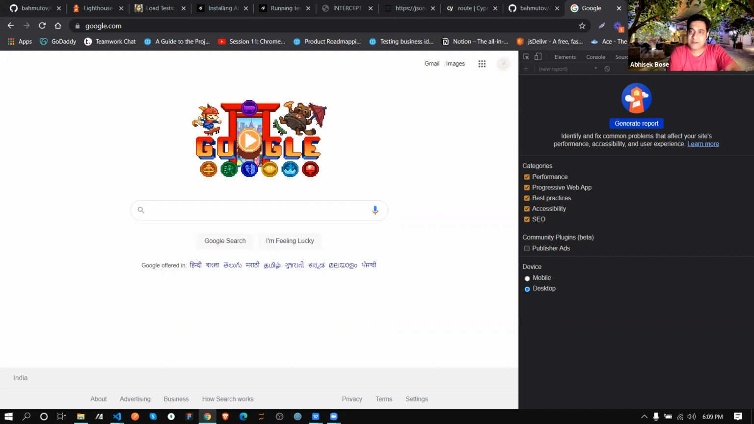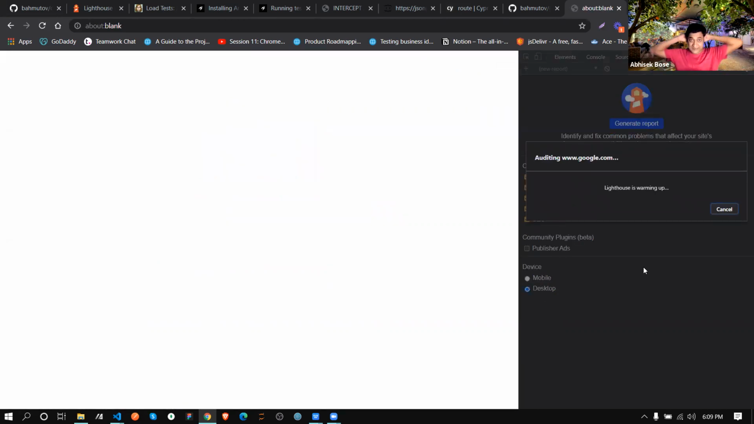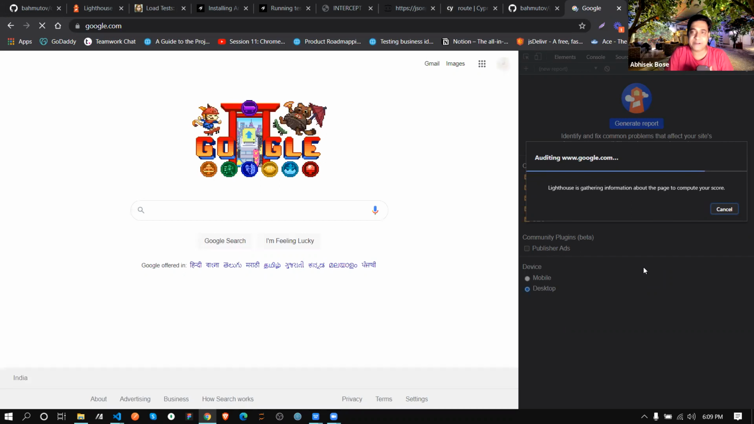Now see, there is one tab that is called Lighthouse. What I do is click like this way: performance, progressive web app, best practices, accessibility, SEO, and device. It will go into desktop, and I will click on generate report. This is Lighthouse, Google Chrome Lighthouse, for auditing, performance testing auditing. See, this page is loaded. Auditing is going on. Once it's finished, then we can see.